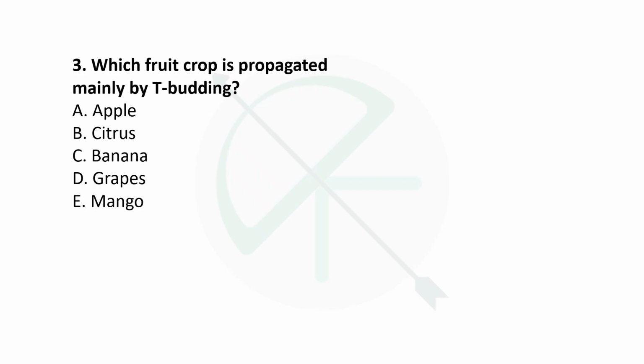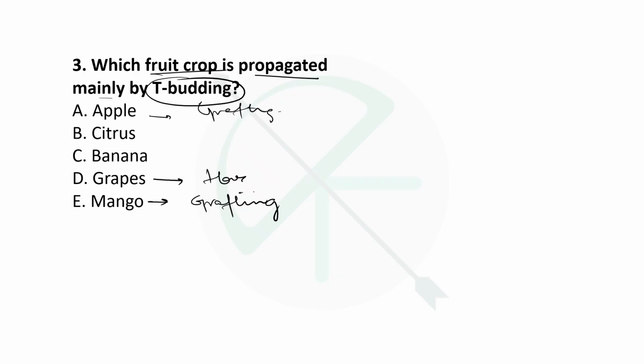Next question is, which fruit crop is propagated mainly by T budding? Now this is very important, the commercial propagation methods. तो याद रखेंगे कि मैंगो जो होता है ग्राफ्टिंग से होता है, वेनियर ग्राफ्टिंग स्पेसिफिकली, and so is apple. Apple is also commercially propagated by grafting only. Grapes are commercially propagated by hardwood cuttings. Okay, hardwood cuttings. And banana, we all know, it's by suckers.